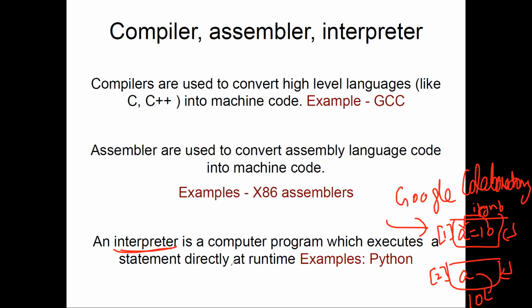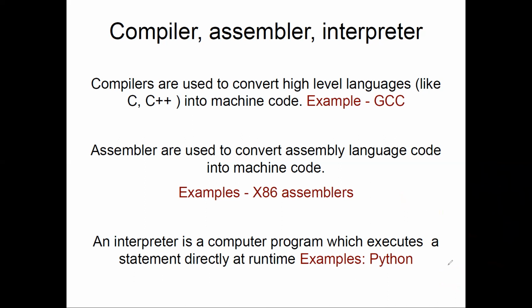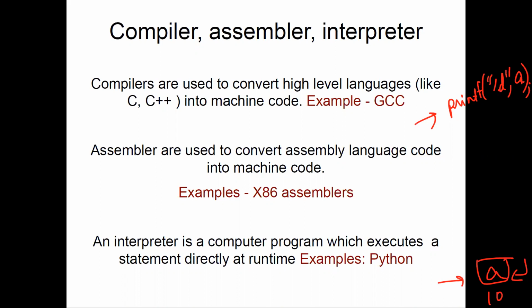And because Python is a bit of an advanced language compared to the C programming language, here if I wanted to print the value of a, I would have written printf %d and then a, versus in Python you can directly write a and press enter, the value will be printed. यहाँ पे इतना लिखना पड़ेगा, यहाँ पे सिर्फ इतने से काम चल जाएगा. So that's the difference between C and Python basically.